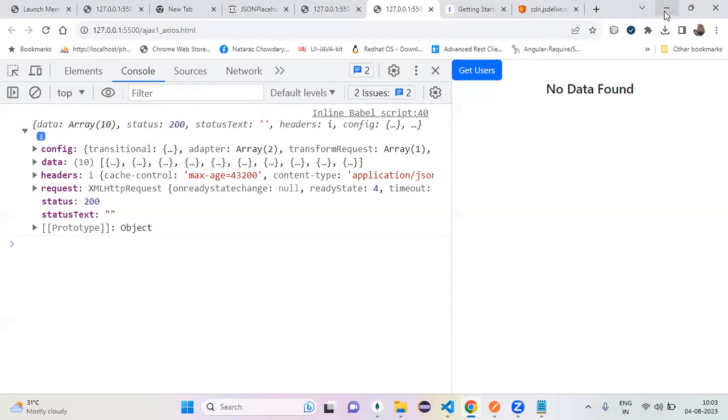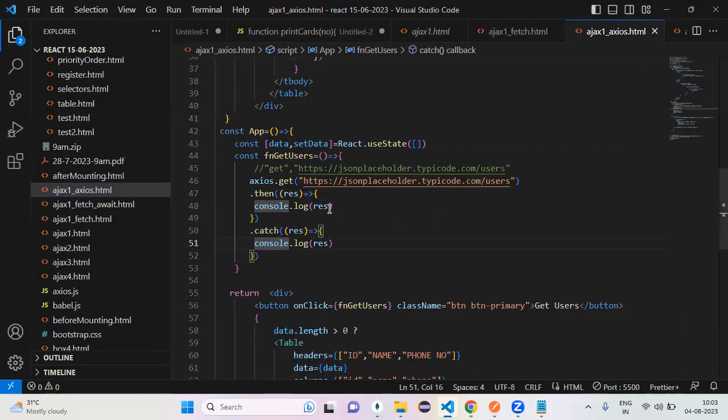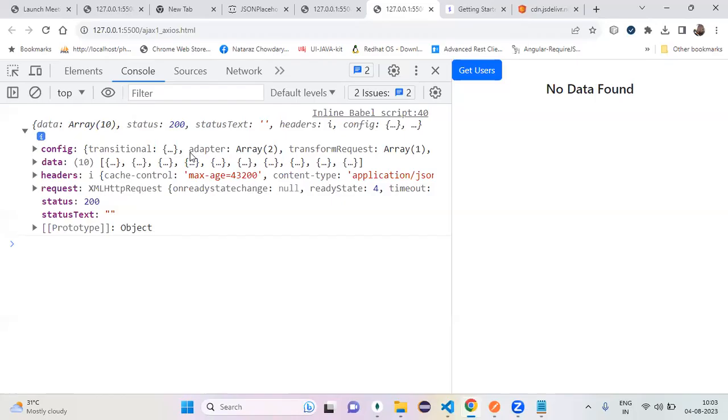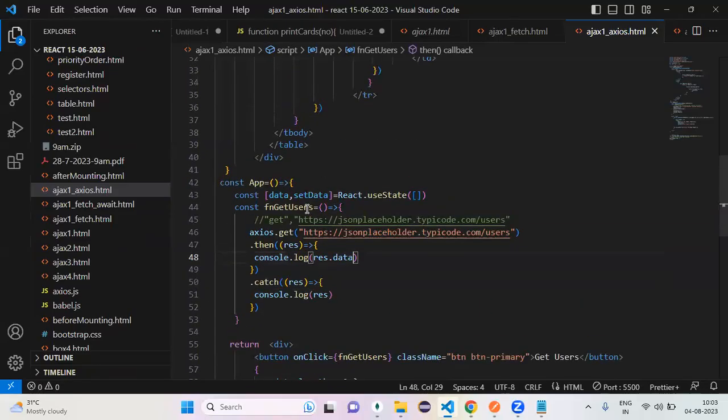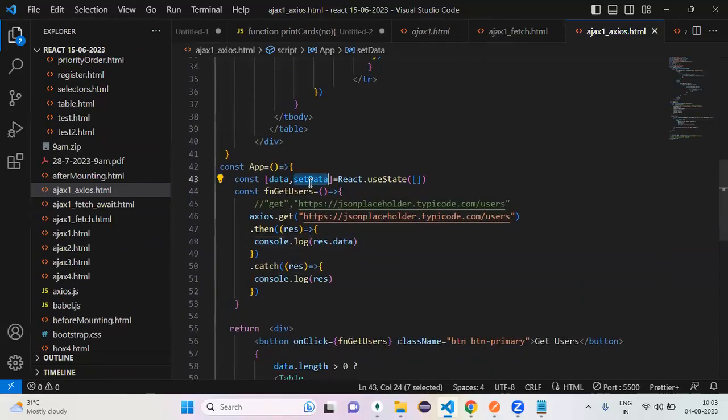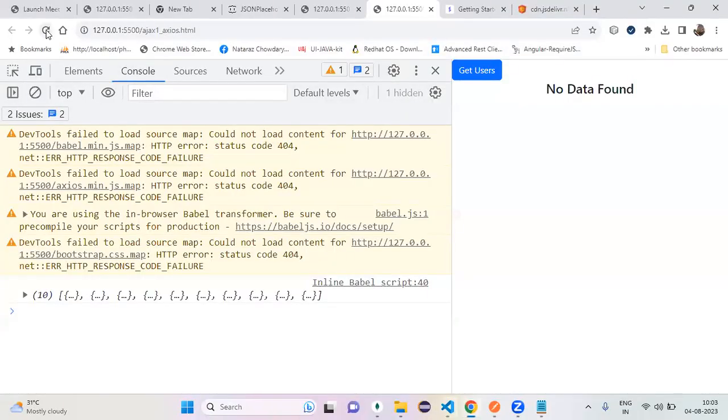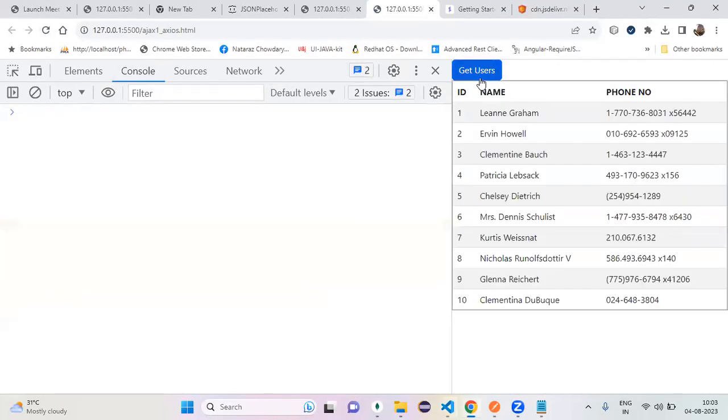Then the time you want me to go for the next one? Okay, I want response dot what? Data. Now, can I come here? Yes. My 10 records are there. If my 10 records are there, what do you want me to do with that? Update this. Can I update it? If it is a failure, can I update with empty? Well, if you know the promises concept basics, you can easily understand.